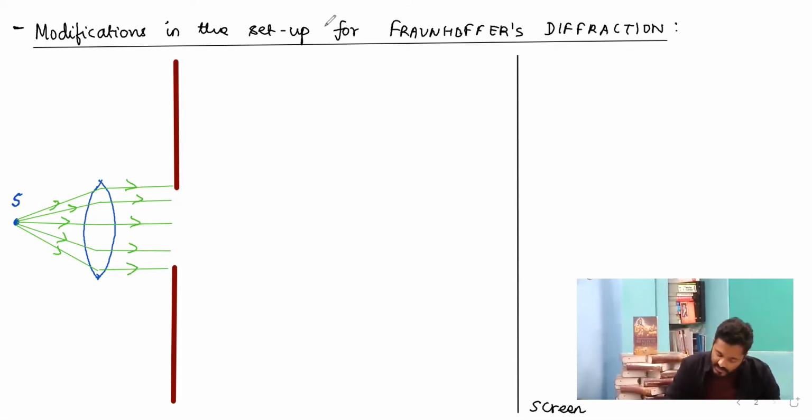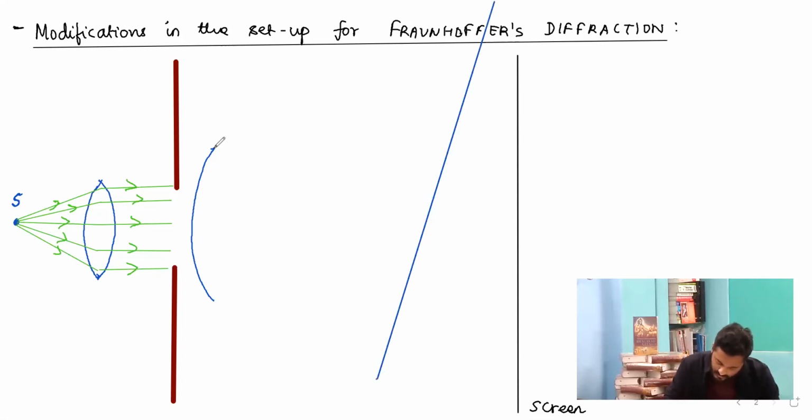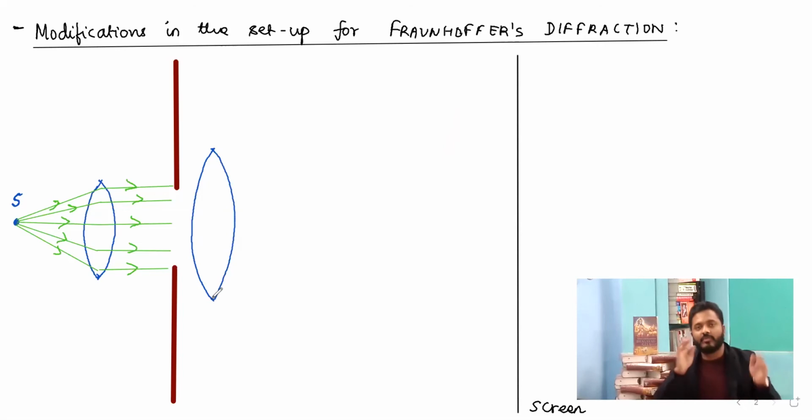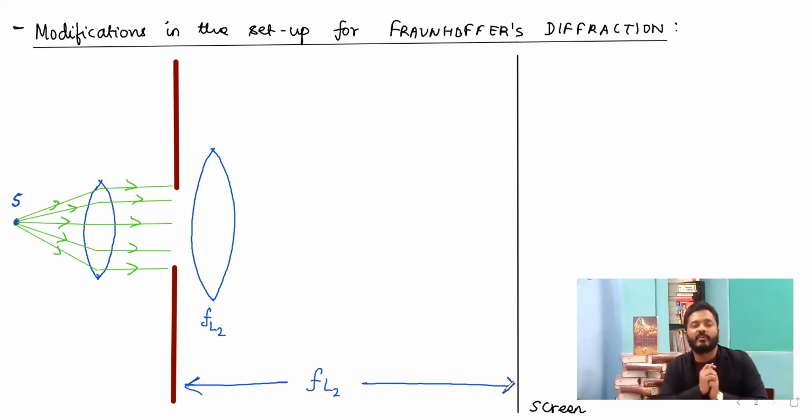Now, in order to study the interference pattern on the screen, I am again considering a lens. This time the lens which we consider is placed on the other side of the slit. And the screen is placed on the focal plane of this lens. If I take this lens as FL2, the distance between the slit and the screen is going to be FL2, where we are going to study the interference pattern.